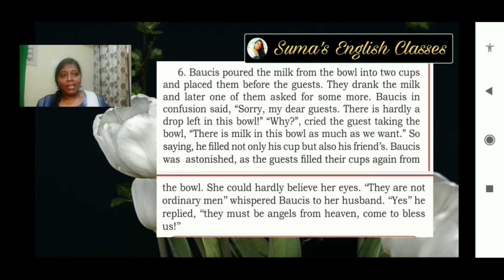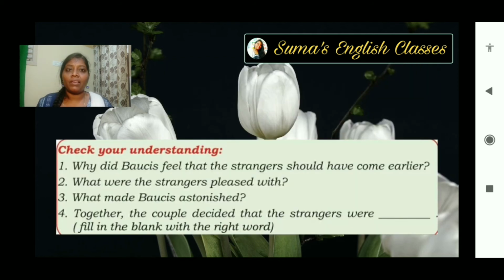And looking at this scene, she said to her husband, "They are not ordinary men." She is whispering into her husband's ear. Okay. "Yes," he replied, "they must be angels from heaven come to bless us." Okay, they must be messengers of God or angels or good souls who came from heaven to bless us. Okay, this is about the sixth paragraph.